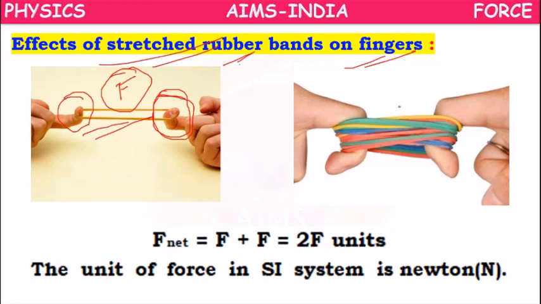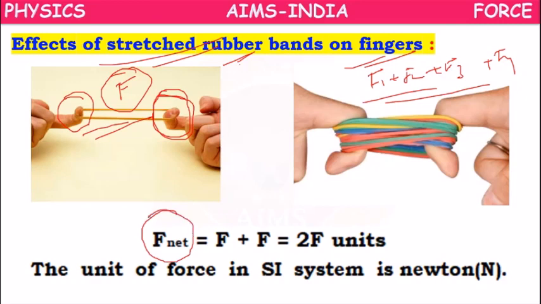But if you take so many rubbers, there is a pulling force because of F1, a pulling force because of F2, F3, F4. So here the net force experienced by the fingers will be the combination of all these forces. Here you are having all these forces. If all the forces are equal, F1 is equal to F2 equal to F3, all equal to F.